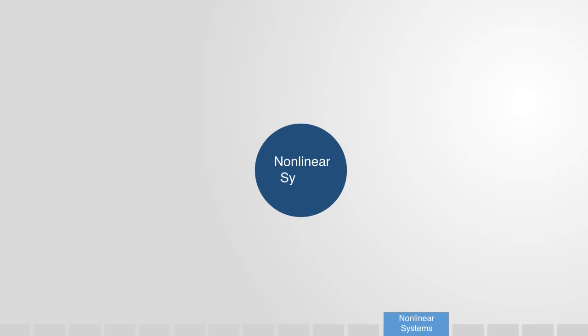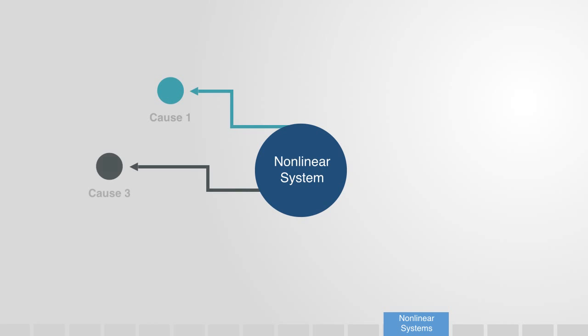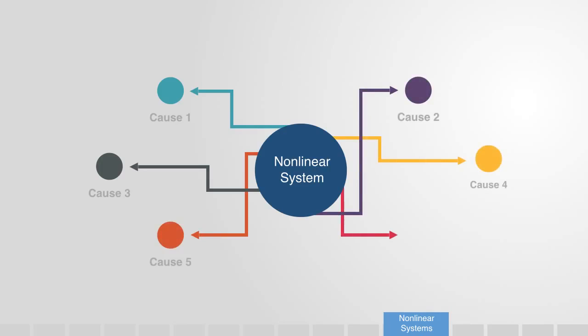But when we turn up the connectivity within the system, and especially when there are a high number of elements, these cause and effect relations become more complex as there may be multiple causes for any given effect or vice versa. As opposed to our simple linear system, we call these more complex organizations nonlinear systems, and nonlinearity is a key property of complex systems.